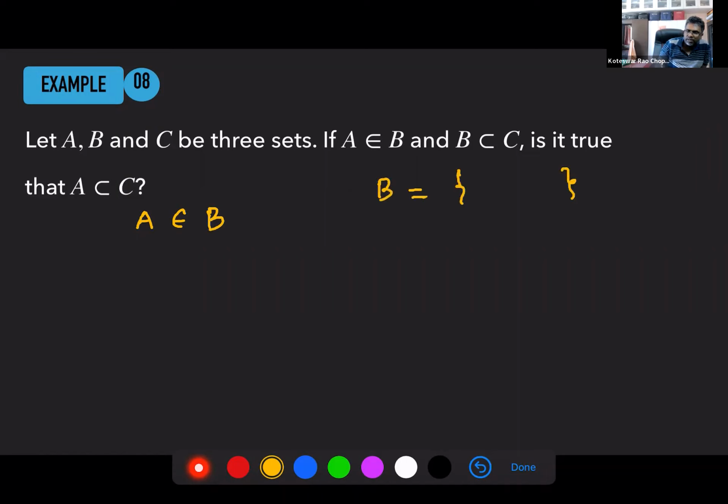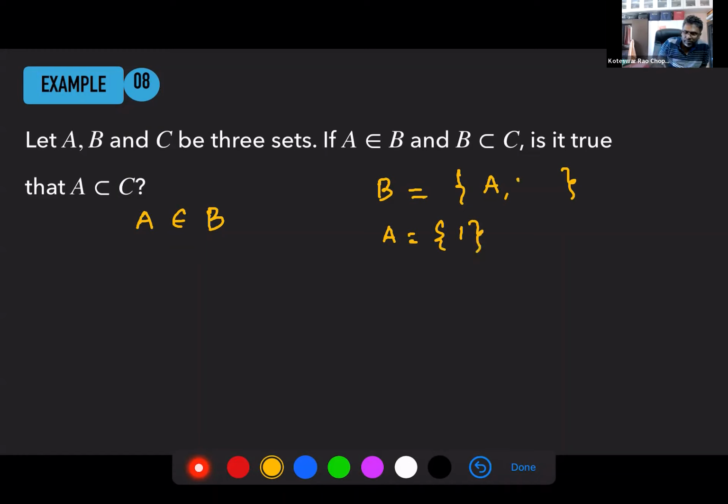I might have some elements, but I must have A inside B. A is a set which is inside set B. For example, I can take A as just a singleton set, let's say A contains only 1.